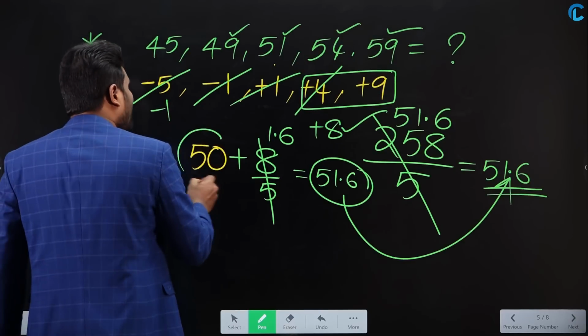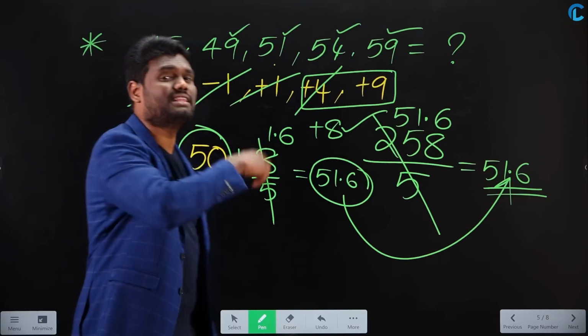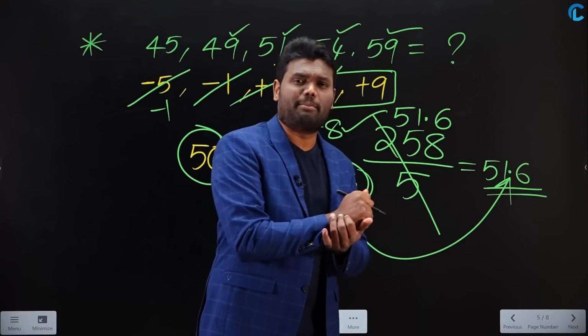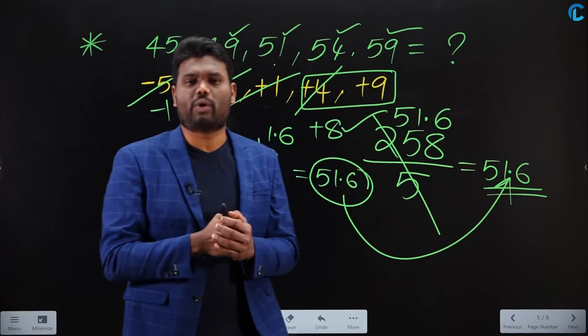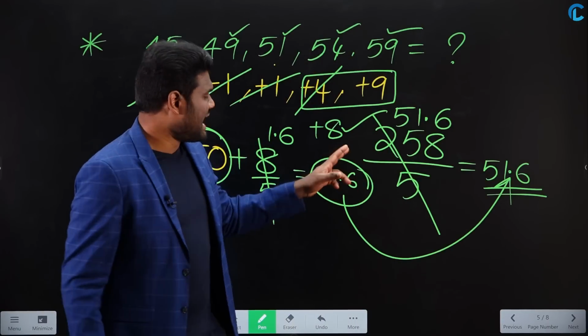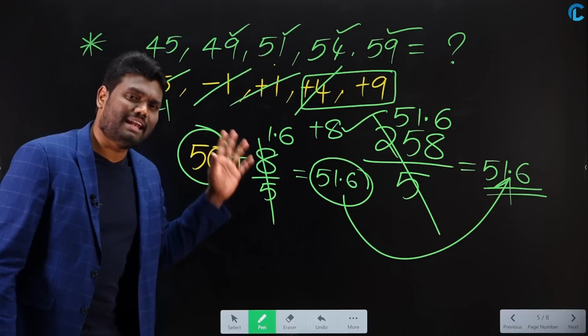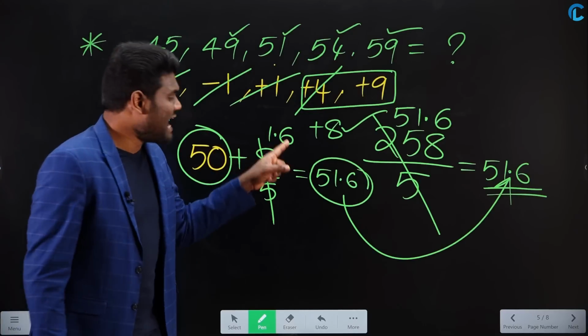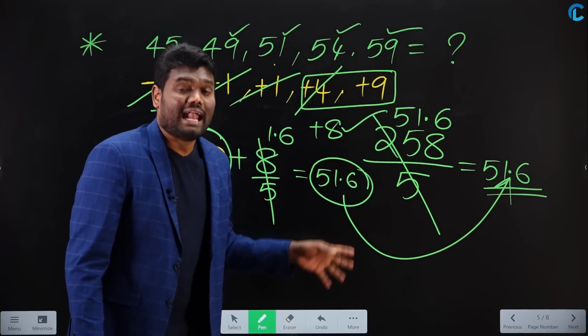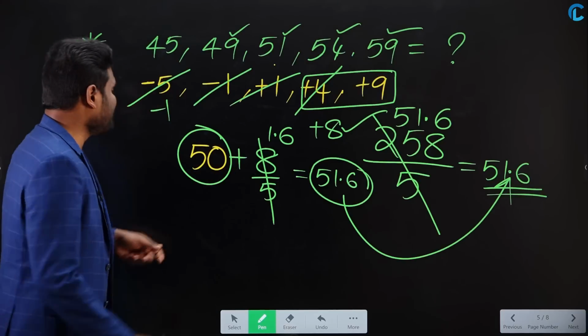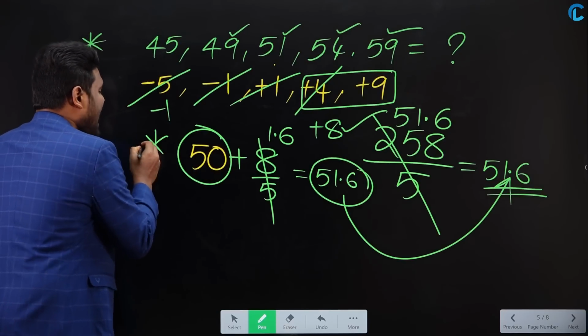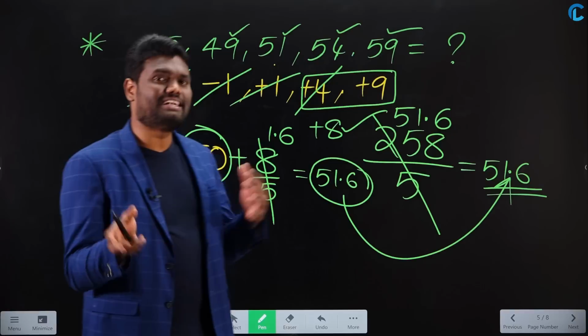Okay. Now, you may have a doubt. Sir, why did you take only 50? Why don't you assume some other number? Whatever number you assume, it doesn't matter. The answer is going to be the same. Whatever the number you're going to assume, it's going to be the same answer. Now, for example, I will try with a different assumption. Actually, I took 50. Now, I'm going to try with a different assumption.